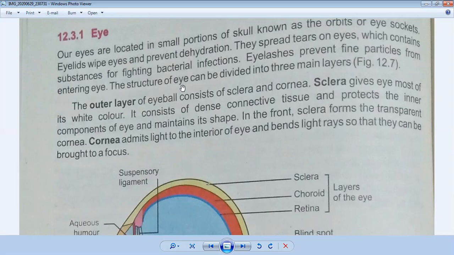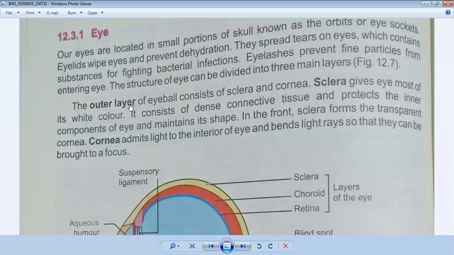So the structure of eye can be divided into three main layers. So from here, the internal structure of an eye has started. External structure consists of two parts: eyelids and eyelashes. Okay, now here the internal structure of an eye has started. Internal structure of eye consists of mainly three layers: first is called the outer layer, then there is the middle layer, and then there is an inner layer.